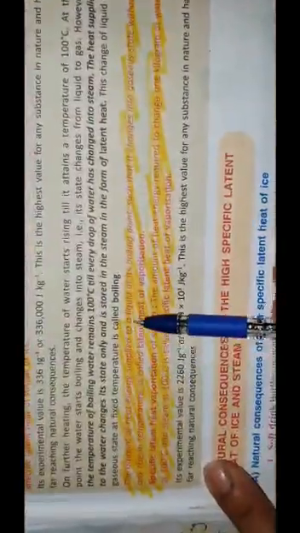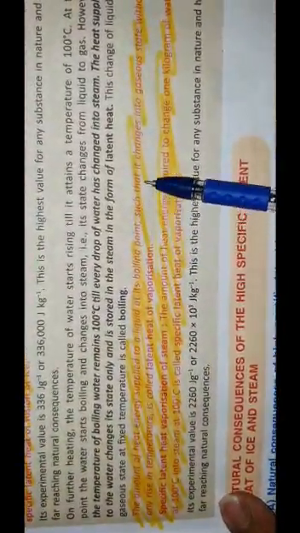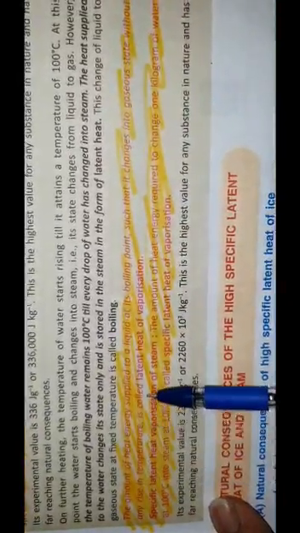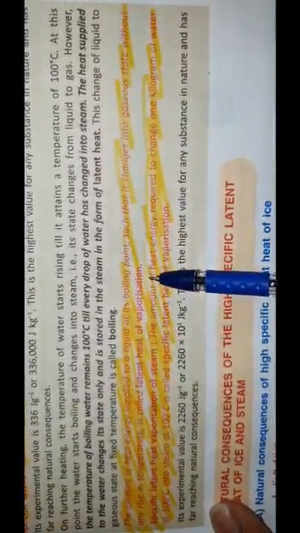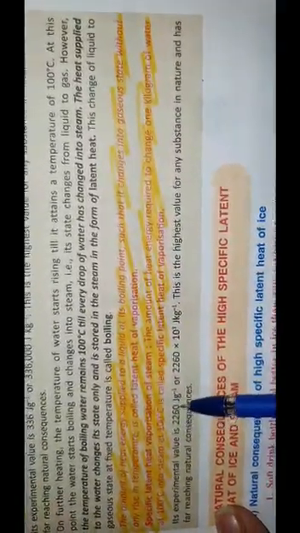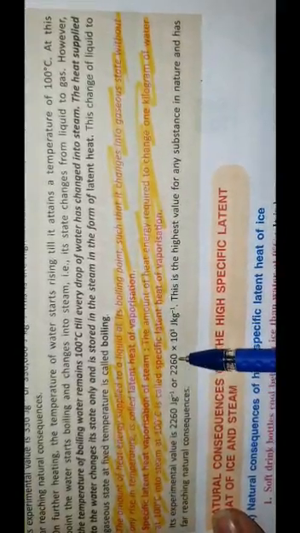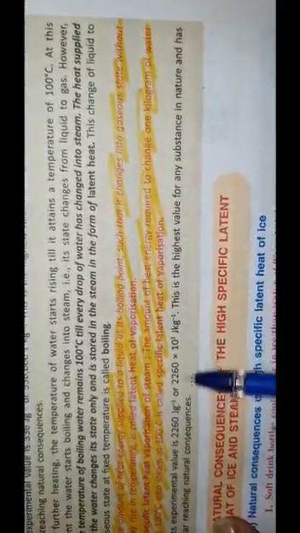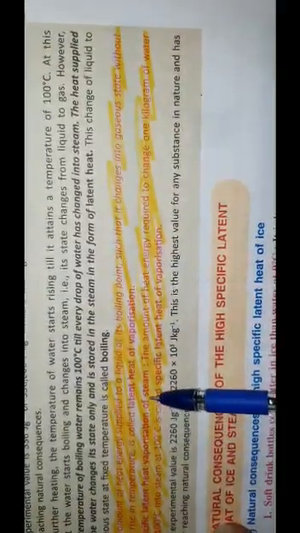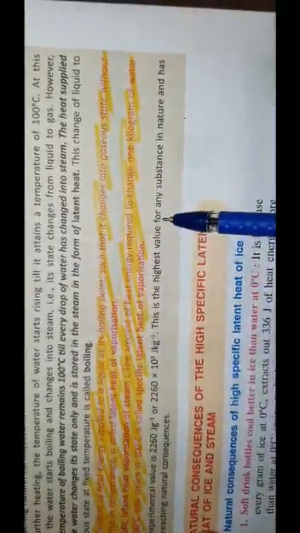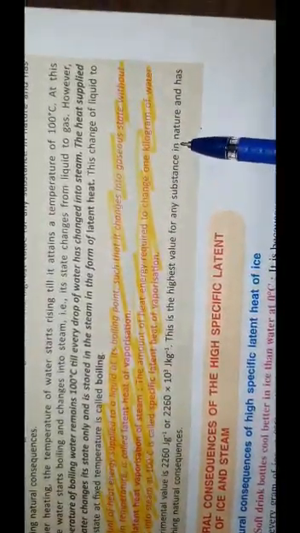So now what is latent heat of vaporization? The amount of heat energy supplied to liquid at its boiling point such that it changes into gaseous state without any rise in temperature is called latent heat of vaporization. The experimental value is also given by scientists: 2260 joule per gram, or 2260 into 10 power 3 joule per kg. This is the specific latent heat of vaporization of steam, and this is also the highest value for any substance in nature.